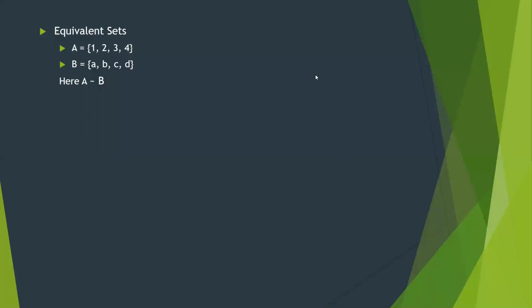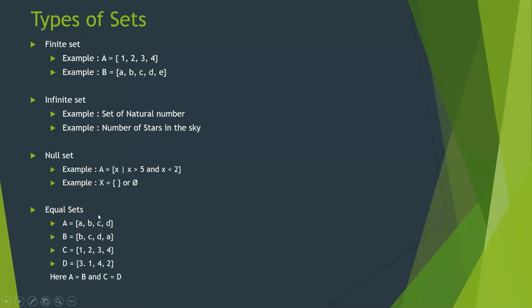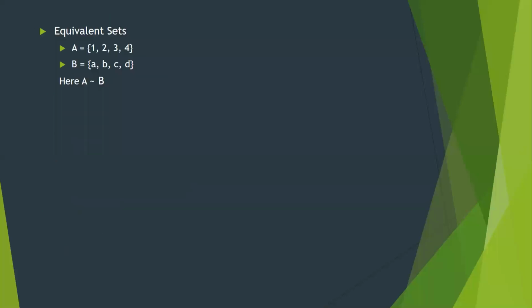Okay. So what are equivalent sets? Sheroz, equivalent sets means that the number of elements in one set is the same as the number of elements in another set. Here 1, 2, 3, 4. Set A contains 4 elements and set B contains 1, 2, 3, 4. The number of elements must be the same. What about equal sets? Equal sets means they are having the same elements. Are you getting the difference? Equal set means same elements, and equivalent set means that the number of elements are the same.